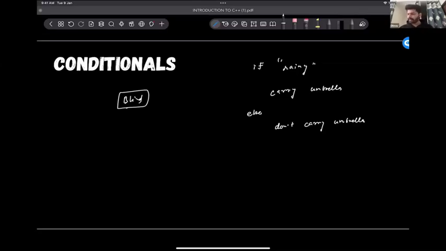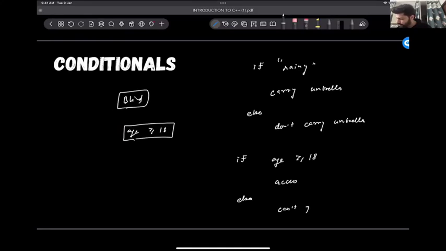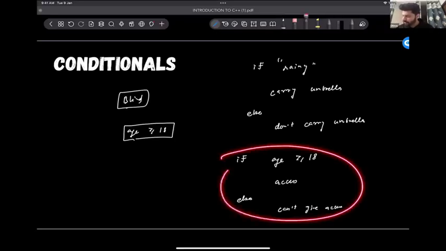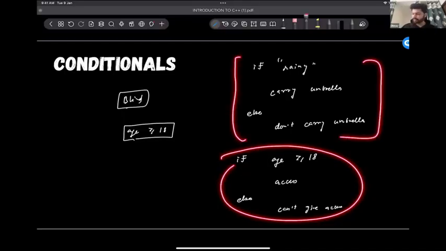Okay. There may be certain places where your age should be at least 18. Age must be greater than or equal to 18. If you have age less than 18, you may not be able to enter that place. So we can have something like this, that if the age of the user is greater than or equal to 18, then give them access. Otherwise, say sorry, can't give access, right? So we need to make some decisions based on certain conditions in life.